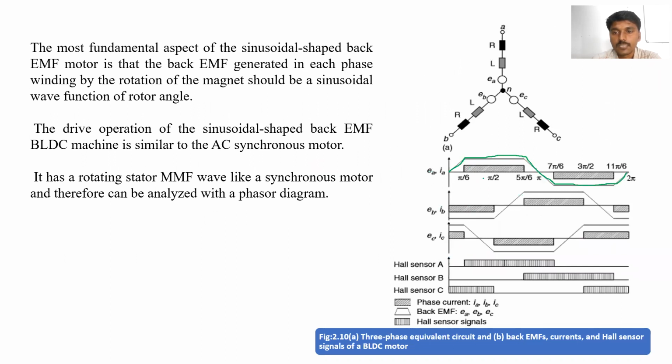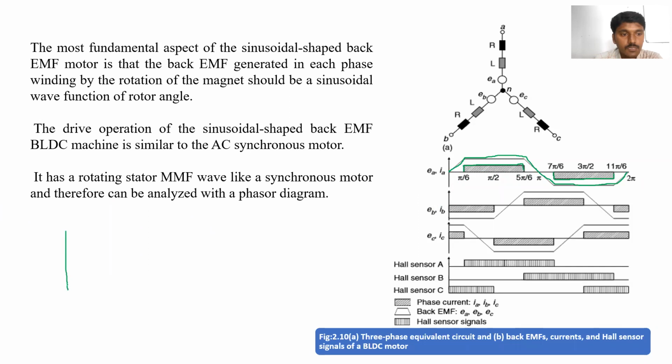EA, EB, and EC, and these are the currents. IA, these are the current waveforms. IA means whatever current is flowing through the A coil, that current can be called IA. So what is the waveform of these currents? The wave shape of the currents is a quasi square wave.